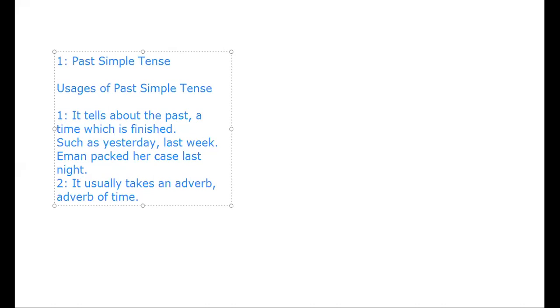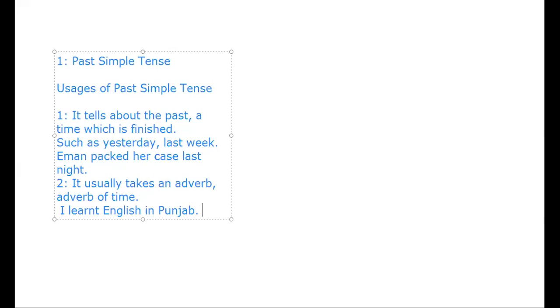For example, I'm giving you an example where we are not using any type of adverb, but we can analyze the nature of the sentence and we can guess that the sentence or the activity was completed in the past. For example, I learned English in Punjab. For example, someone said that I learned English in Punjab.